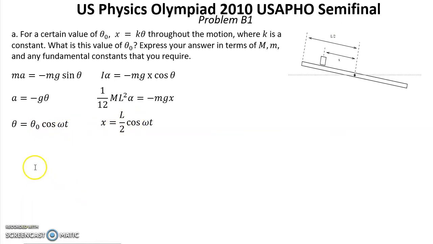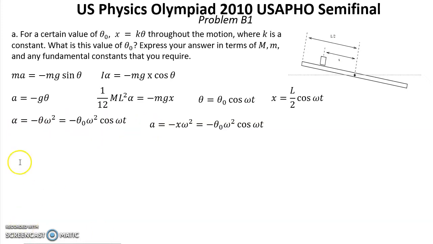And now we can count what is the angular acceleration of this motion, and what is the linear acceleration of the motion of this block. We just need to take a second derivative of this expression with respect to time. So we have the expression for angular acceleration, this one, and we have the expression for linear acceleration of the block, this one. And we can insert these values into these equations.